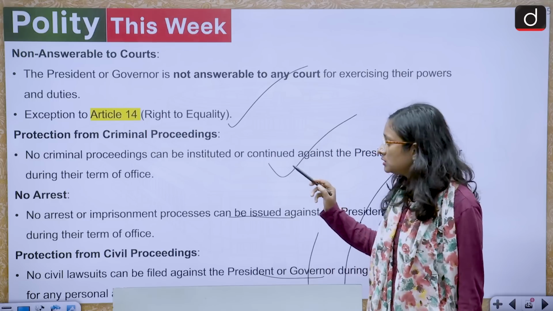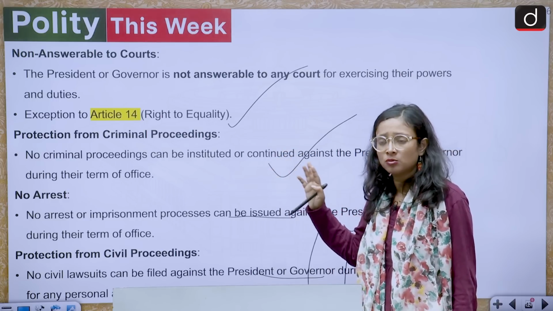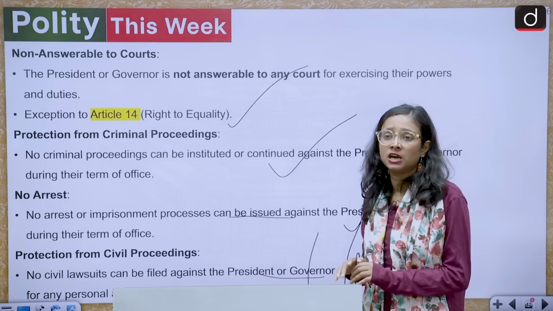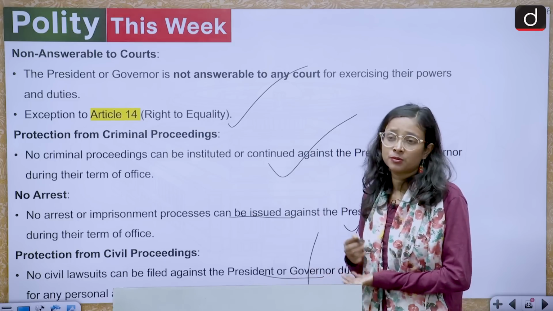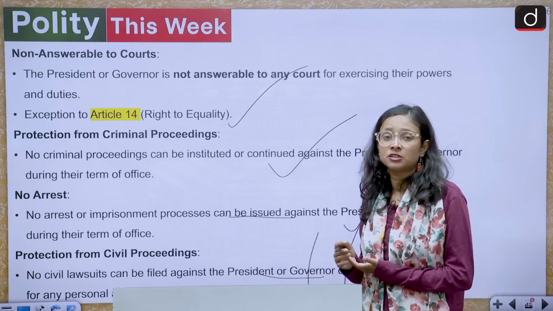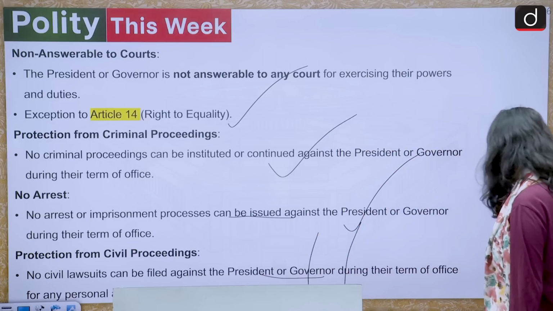So these are the immunities which have been provided to the governor and president, and moreover they both have the same kind of immunity: they are free from arrest, they are free from criminal proceedings, and if anyone wants to raise any kind of issue, they have to give prior 2 months notice. So this is the thing.